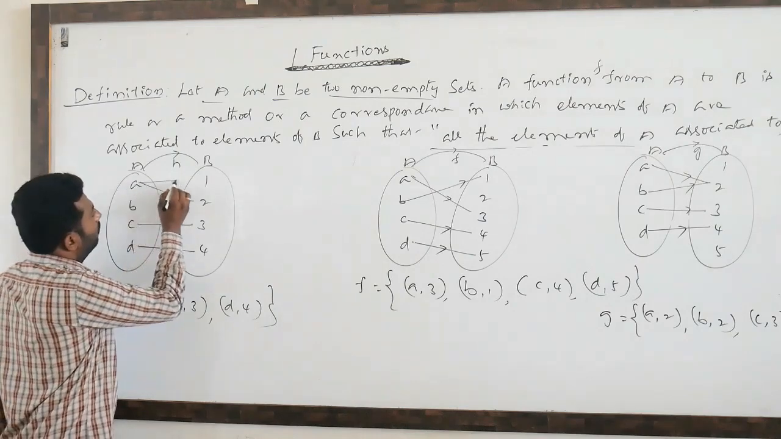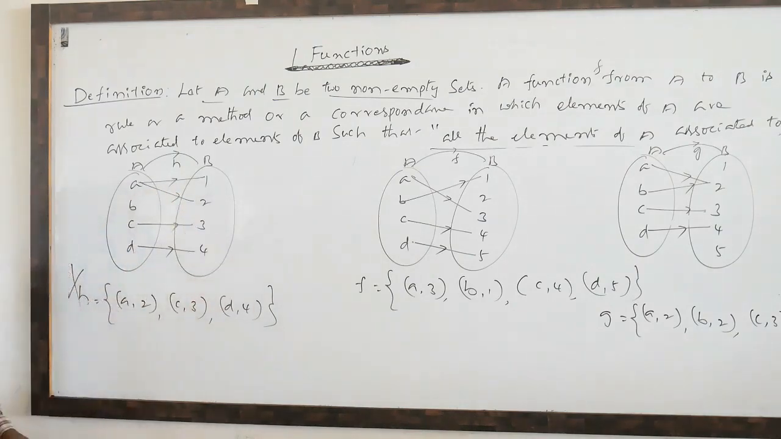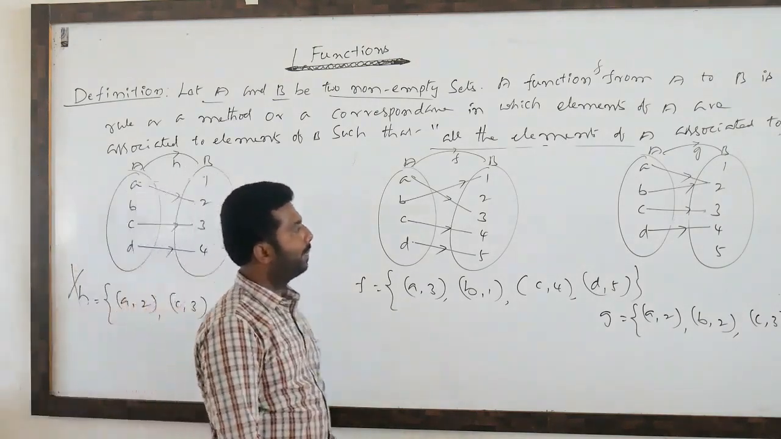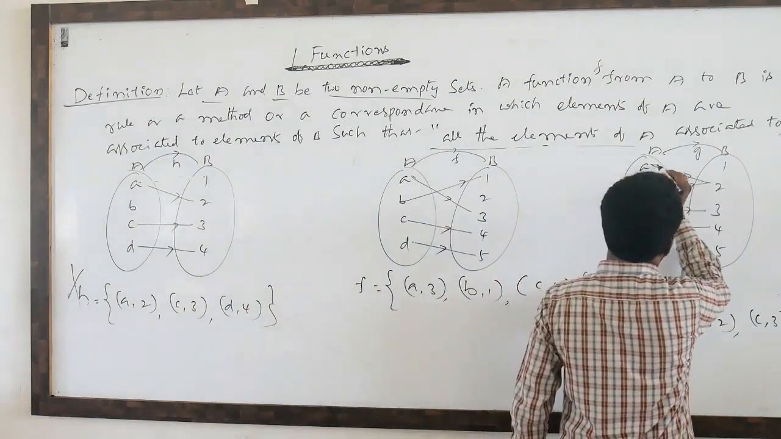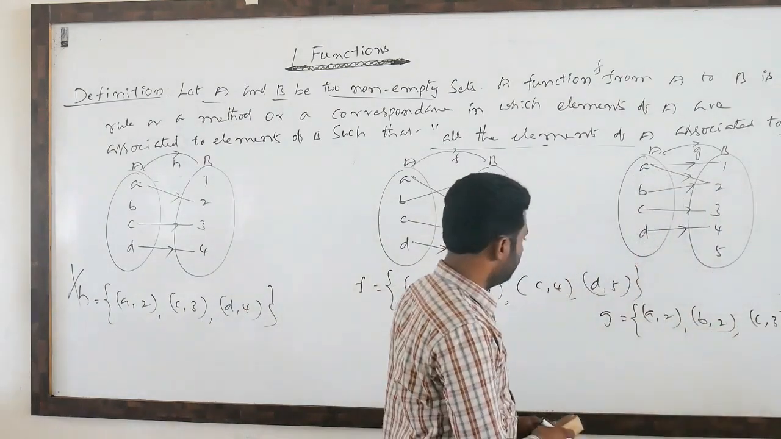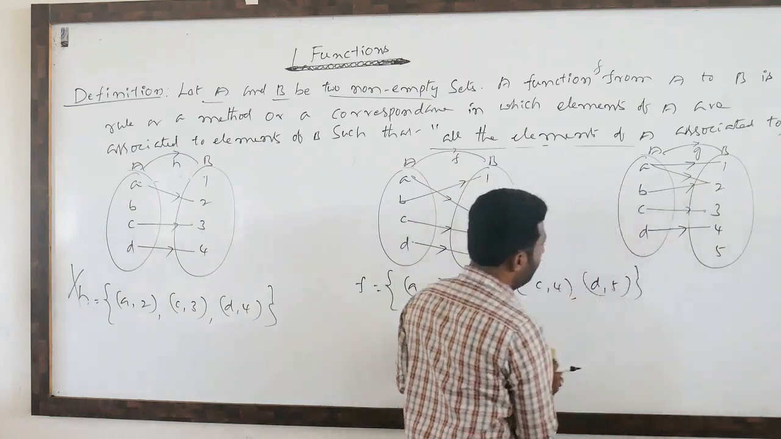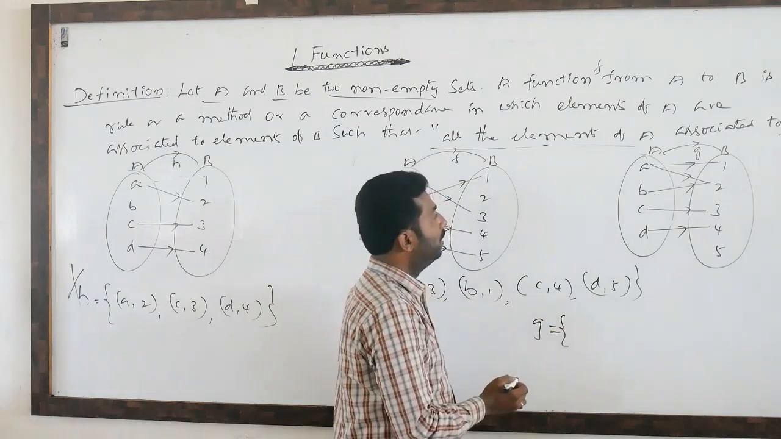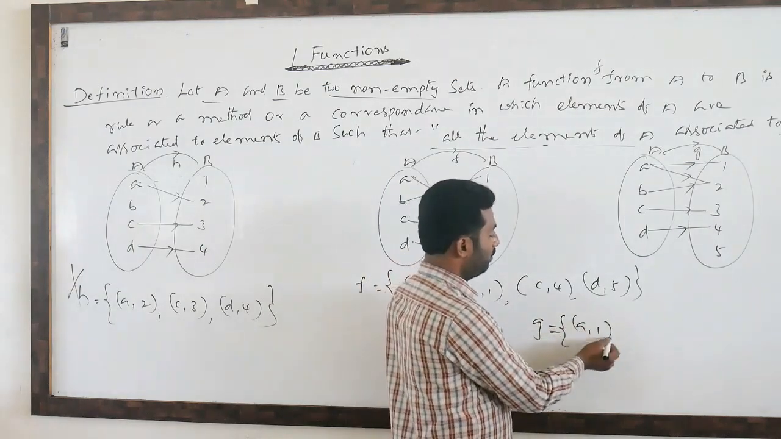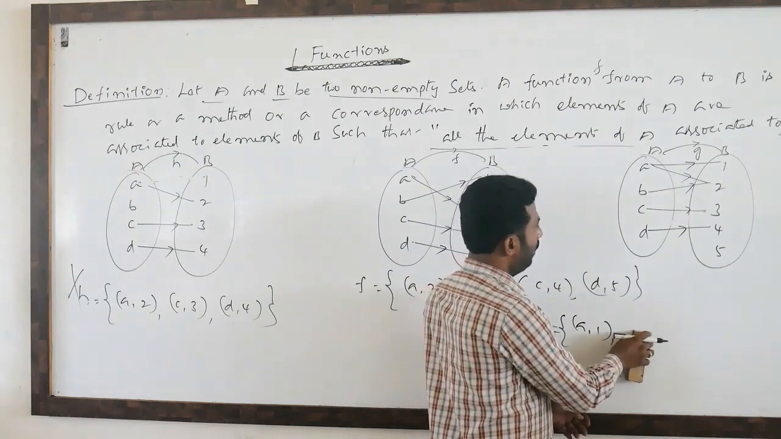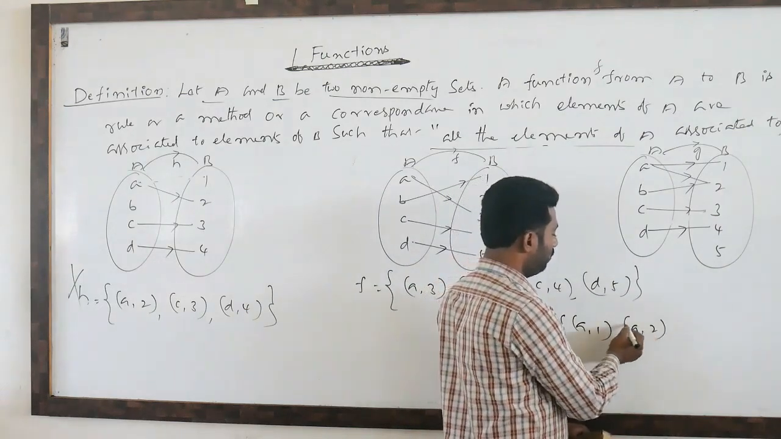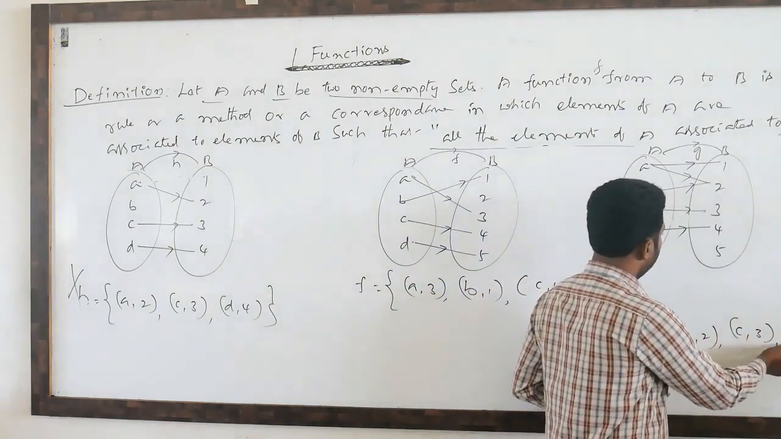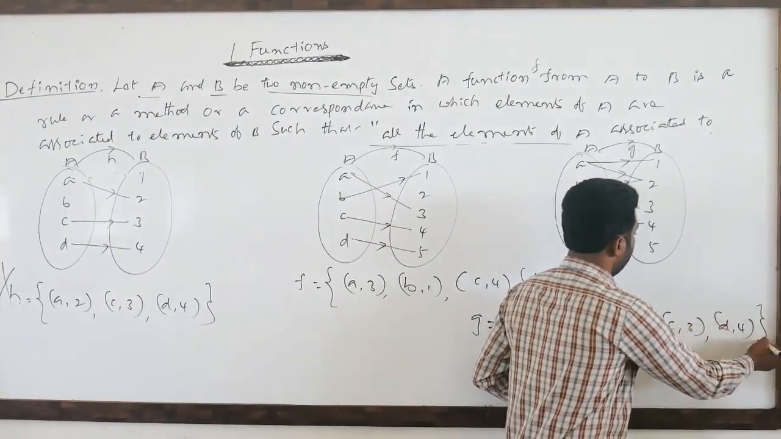Suppose if you observe this relation. I will take it here. Now you observe. How will we write G? A comma 1, B comma A comma 2, B comma 2, C comma 3, D comma 4.